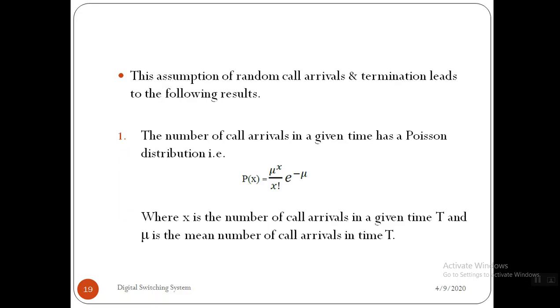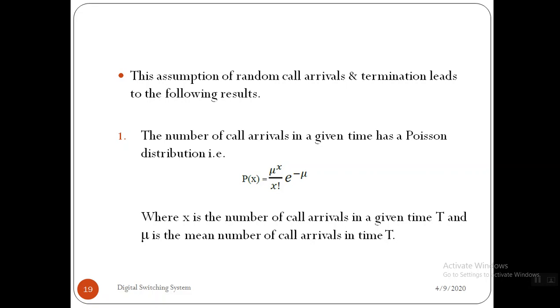So next we'll go for the equation. Based on this assumption, that is random call arrivals and terminations, we are going to get the probability, right? The probability of call arrivals is a Poisson distribution.